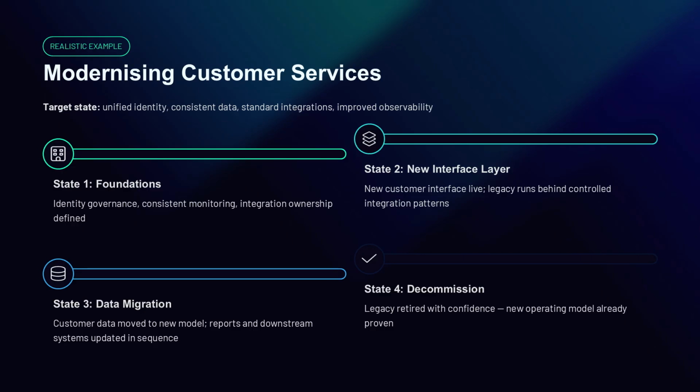Your next transition state introduces a new customer interface layer, while legacy systems still run behind it, using controlled integration patterns to avoid point-to-point sprawl. A later transition state moves customer data to the new data model with clear integrity controls, while reports and downstream systems are updated in sequence. Finally, you reach a transition state where legacy components are no longer required, and you decommission them with confidence because the new operating model and controls are already proven.